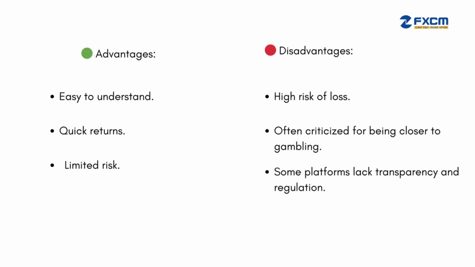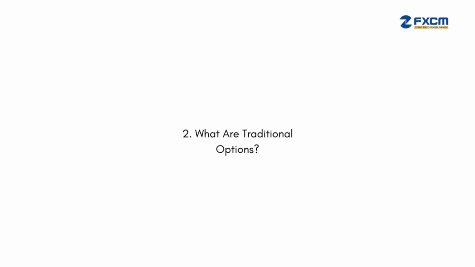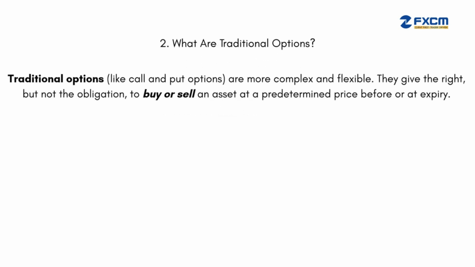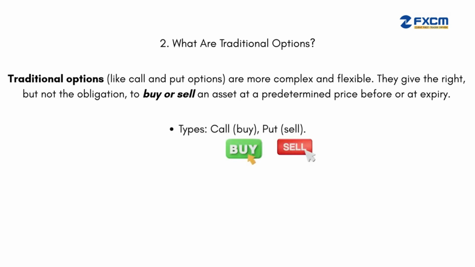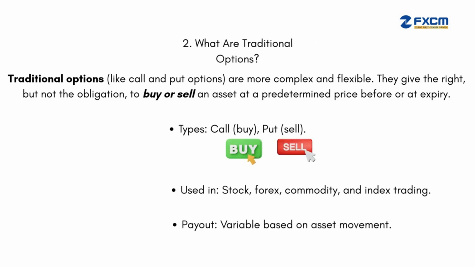2. What are traditional options? Traditional options, like call and put options, are more complex and flexible. They give the right, but not the obligation, to buy or sell an asset at a predetermined price before or at expiry. Types: call, buy; put, sell. Used in stock, forex, commodity, and index trading. Payout: variable, based on asset movement.